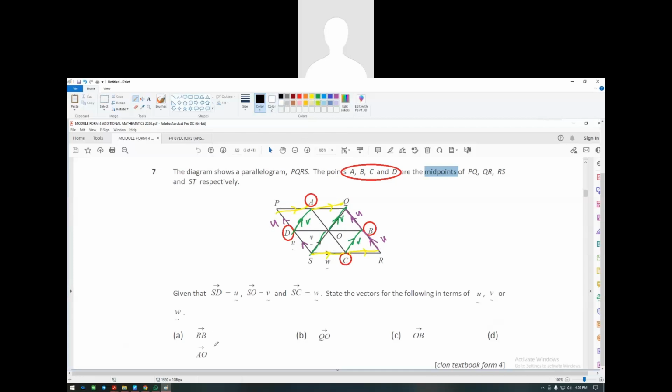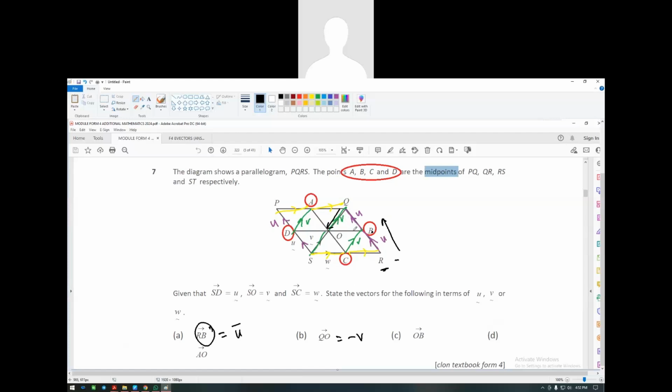Awesome. Next one, we have RB. So we need to find what is RB. So RB, so R to B. So R to B would be equals to how much? It would be U, correct? How about QO? That means from Q, you are traveling backwards to O. So we know it's supposed to be B. But since it's going backwards, it will be negative B.